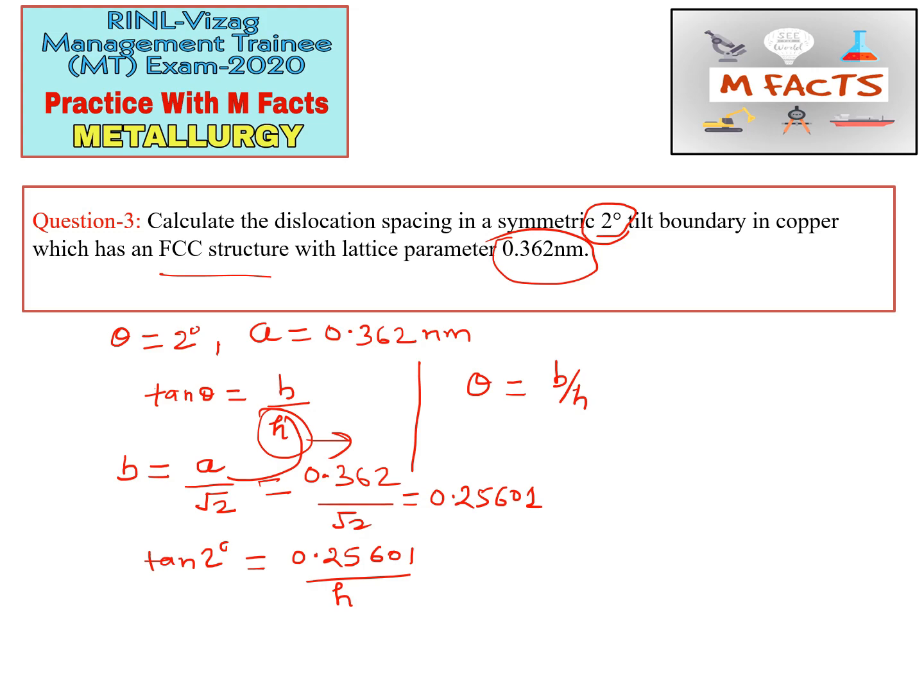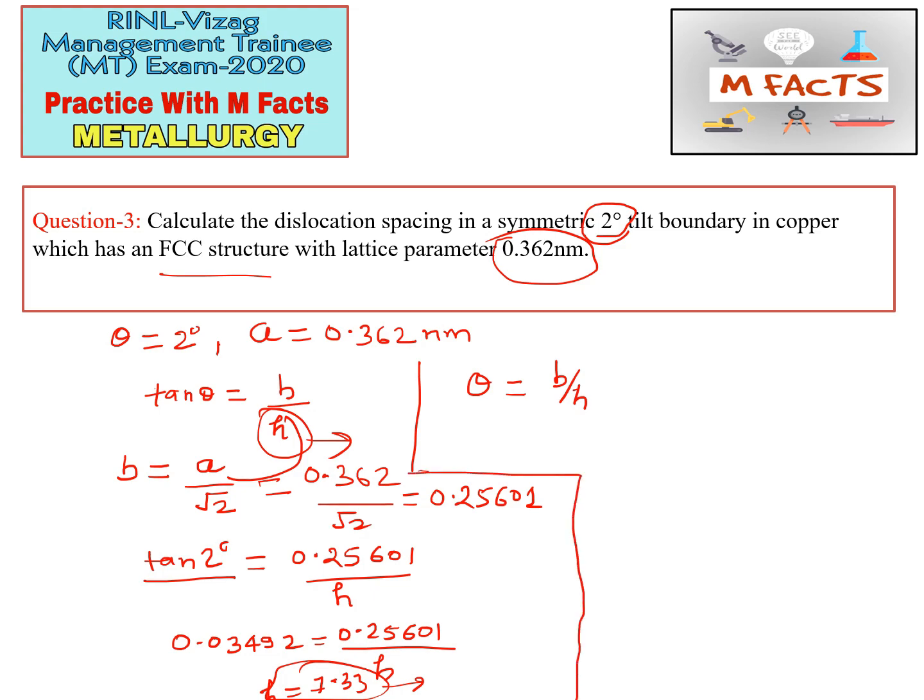When we calculate tan 2 degrees, it comes to 0.03492, and this equals 0.25601 by h. From here we can calculate the h value and we get 7.33 nanometers. So this is the right answer, 7.33 nanometers.